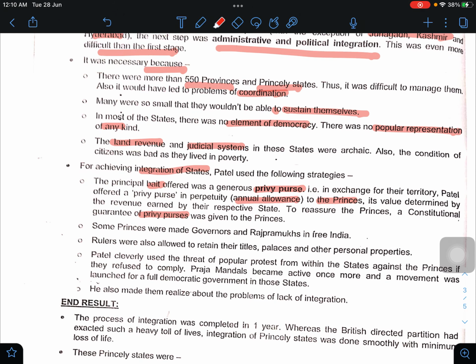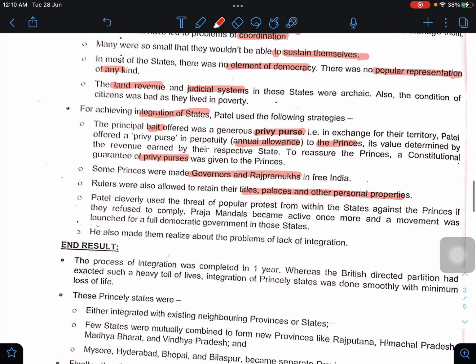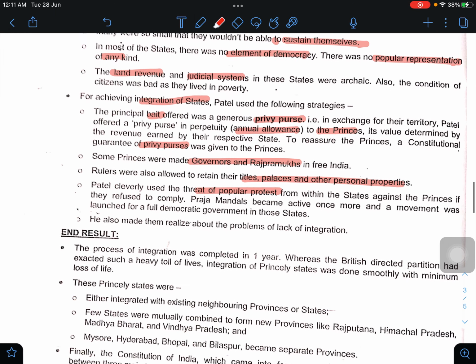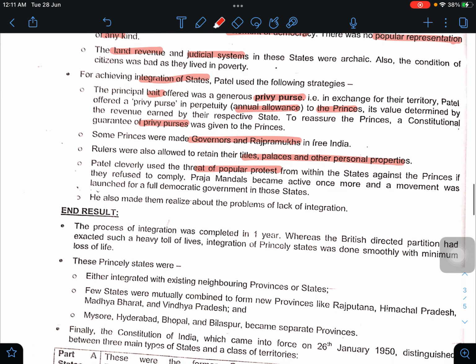So it was later retracted also. After a few years, some princes were made governors and Raj Pramukh in free India. Rulers were also allowed to retain their titles, palaces, and other personal properties. Patel cleverly used the threat of popular protest from within the states against the princes if they refused to comply. Praja Mandals became active once more, and a movement was launched for full democratic government in those states.